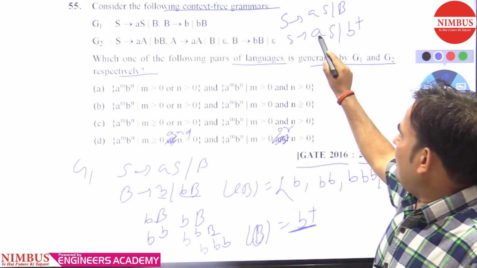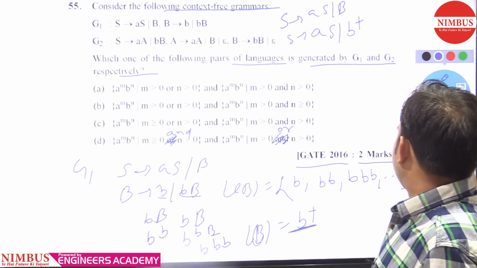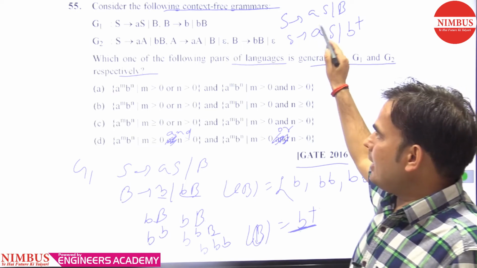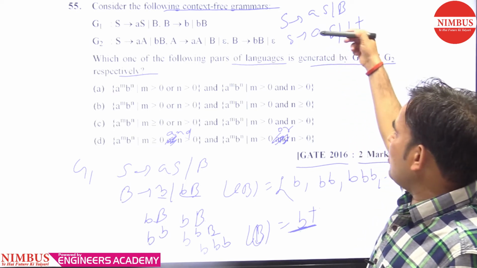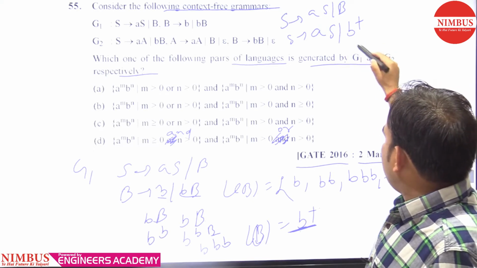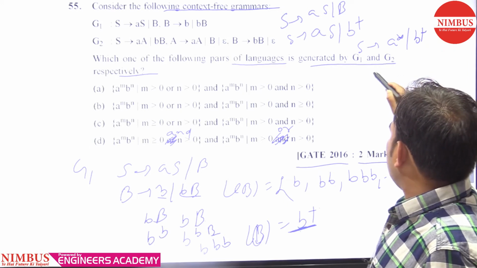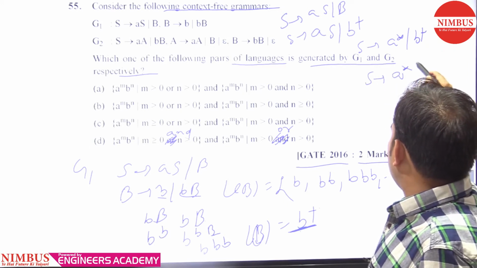What is A generating here? A generating a Kleene closure. So S is generating a Kleene closure, b positive closure.